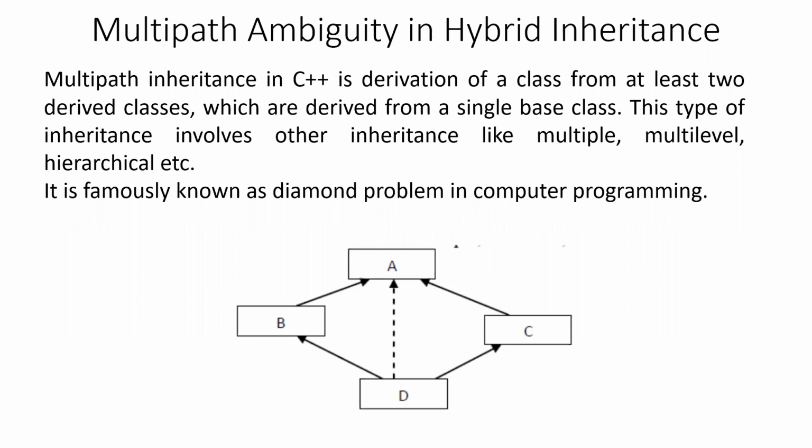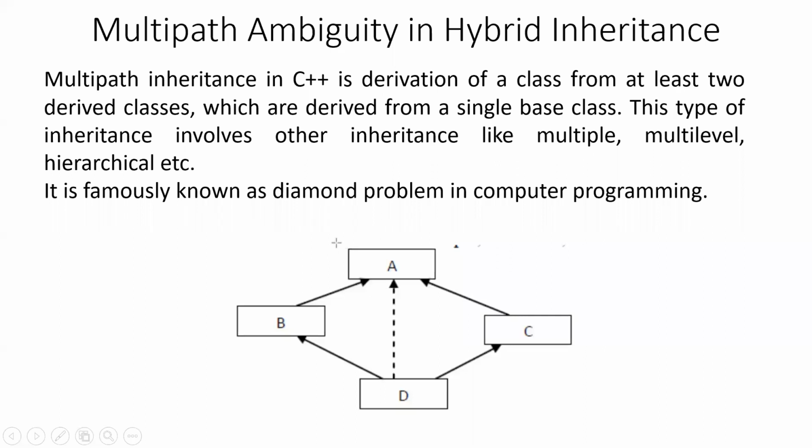What we are actually concerned with is the multipath ambiguity problem in hybrid inheritance. Similar to the ambiguity problem in multiple inheritance, hybrid inheritance is also faced with the multipath ambiguity problem. As you can see in the figure below, this is also known as the grandparent problem in hybrid inheritance.